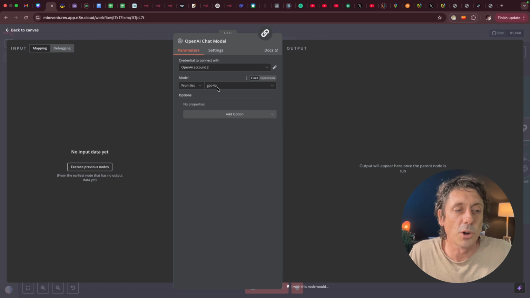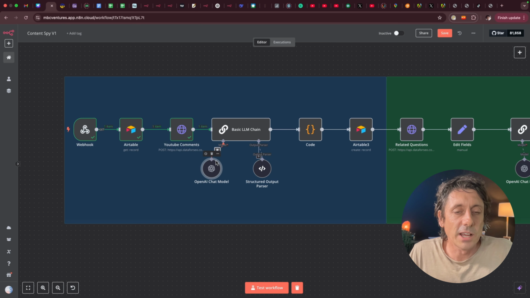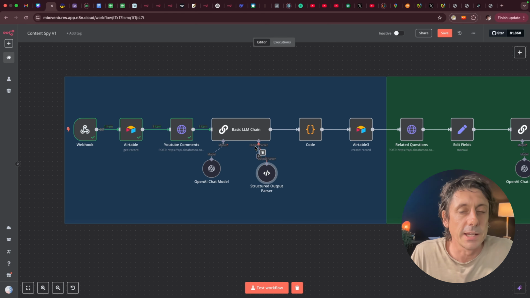I've got GPT-4o on this one. Now, if you don't know how to connect, just read the docs link there that N8N gives you. Once you've connected OpenAI to this chain here, I'm going to come back and show you the structured output and what that means. This is really helpful, the structured output that N8N has.